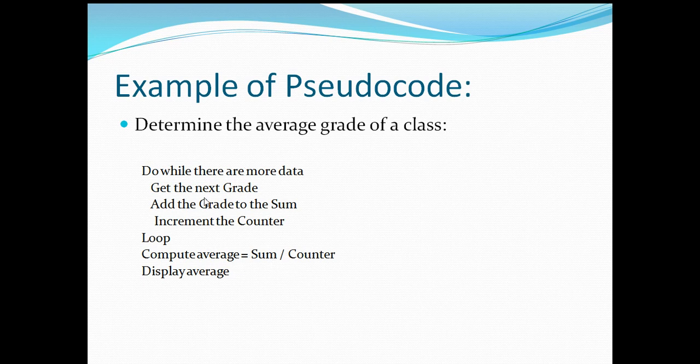So you have already calculated inside the loop the sum of all the available grades, and you have the counter equivalent to the number of grades available in your data, and then you find the average equal to sum by counter, and then finally you use a statement for displaying the average, that is display average. So this is a sample pseudocode that finds the average grade of a class.